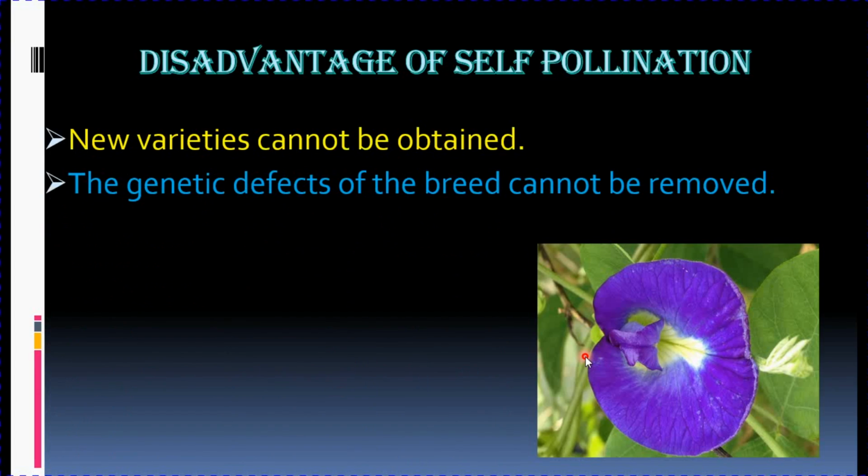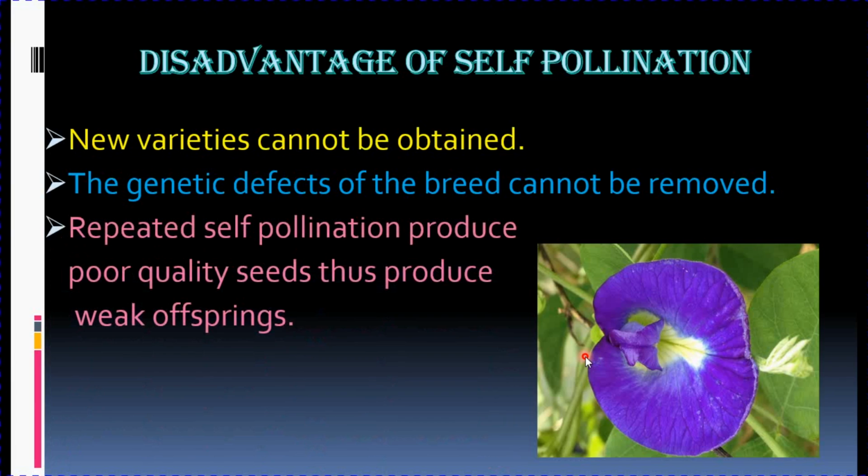Since there is no intermixing of the characters of the chromosomes, the genetic defects pass on to the next generation without any alteration. And so there is little or no chance for the improvement of the characters in the offspring. So these genetic defects cannot be removed with the help of self-pollination.